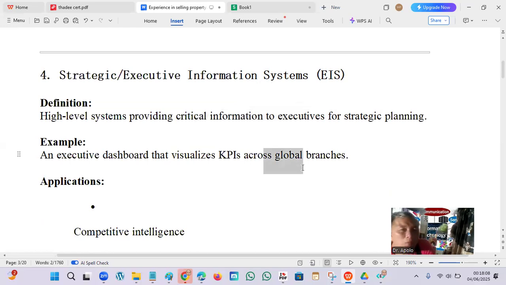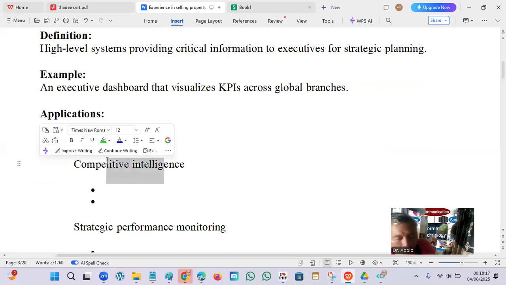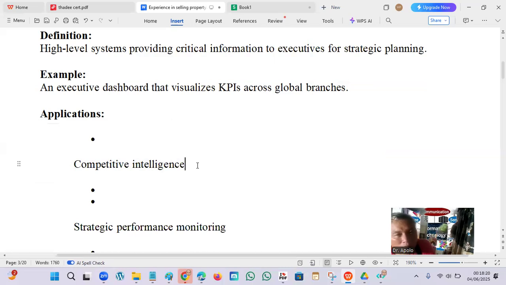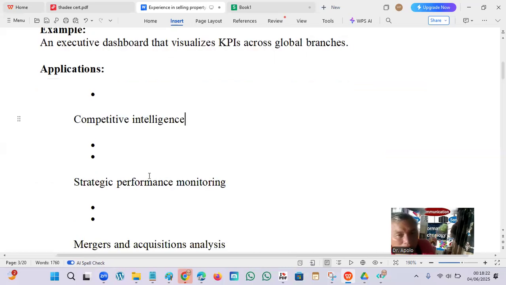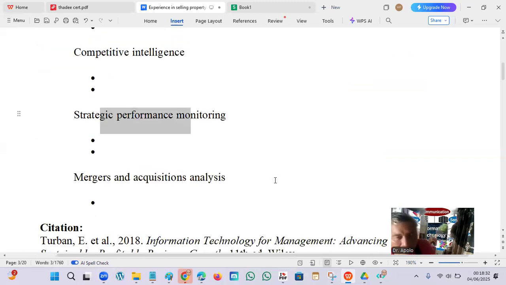For example, if we have a multinational operation, you will know. Competitive intelligence, CI, where we are good compared with our competitors. Strategic performance monitoring, the people, their output vis-a-vis the salary. Mergers and acquisition analysis: what are the benefits, how does it make sense?